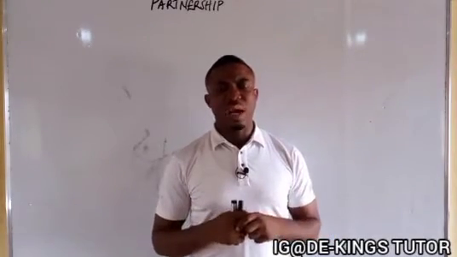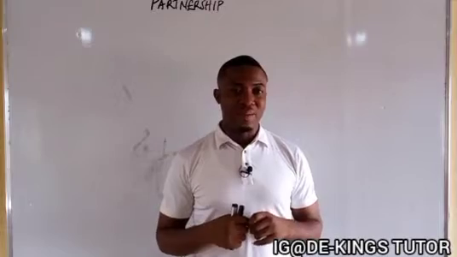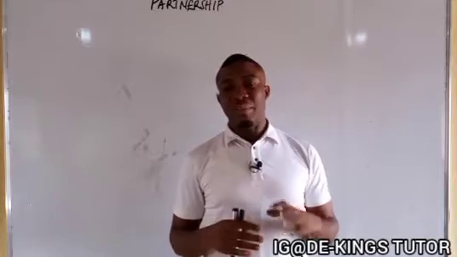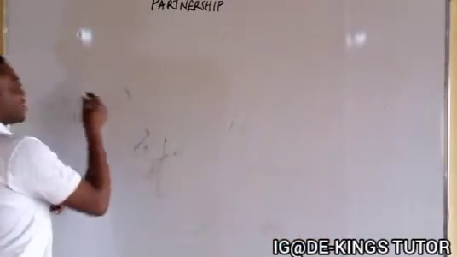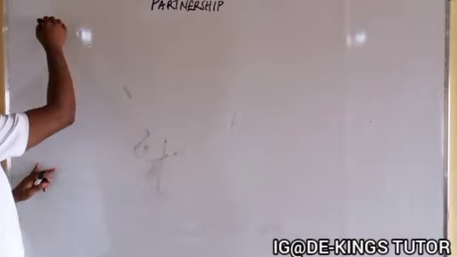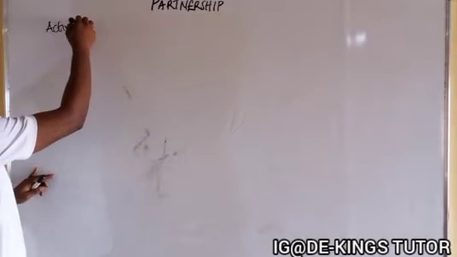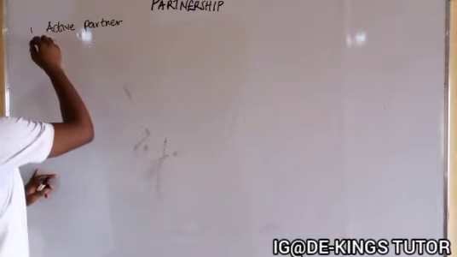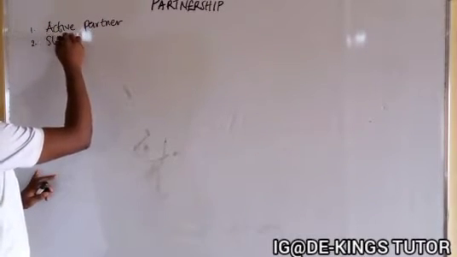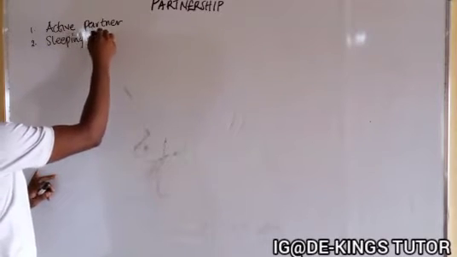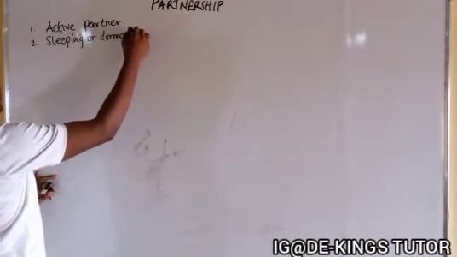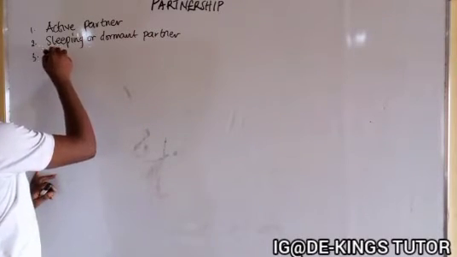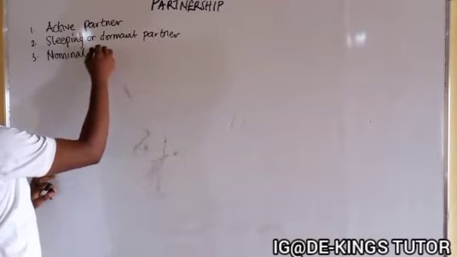Now, basically we have 3 kinds of partner. Basically, other texts you might see the limited partner and all that, but basically they have 3 kinds of partner, which is the active partner, the sleeping or dormant partner, and the nominal partner.